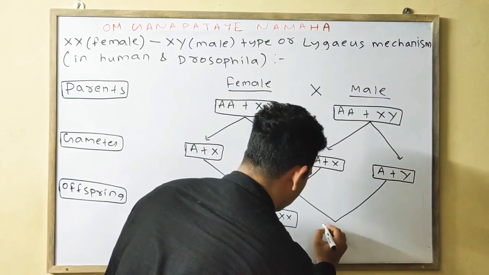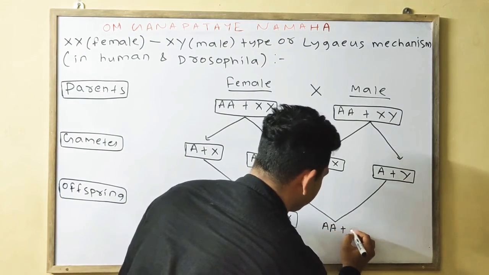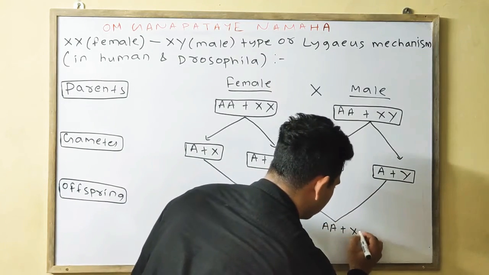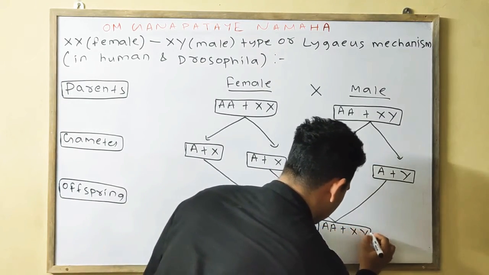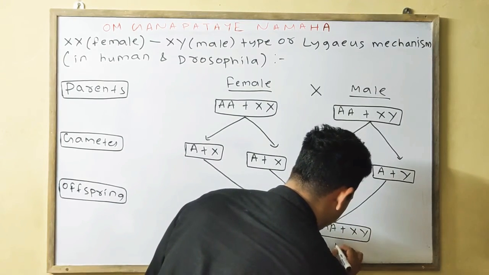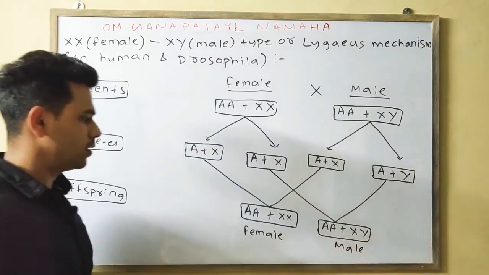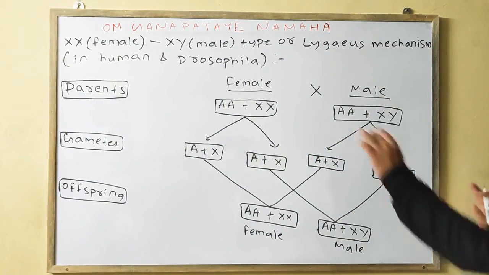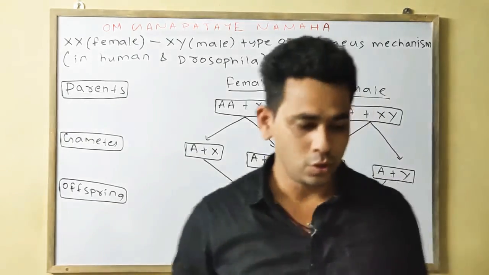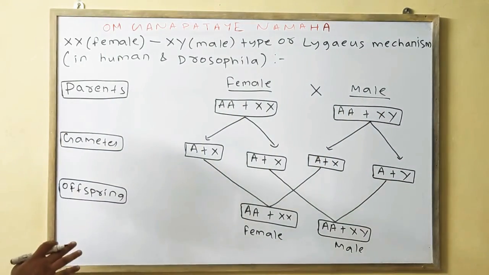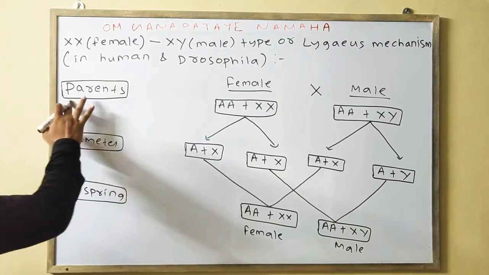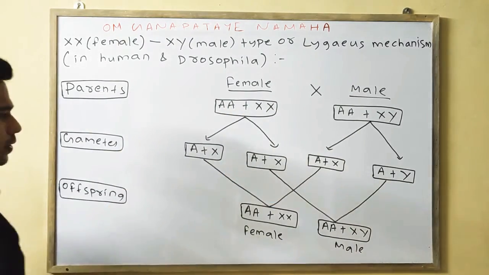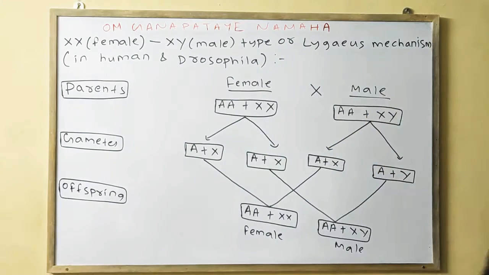This one is your AA plus XY. This one is your male. Or in the offspring you can write the daughter and son. So this one is your cross in general. First you draw the general case, then you go to the chromosome number wise. Parents, gametes, offspring. Please note down, then we will do the chromosome number wise.